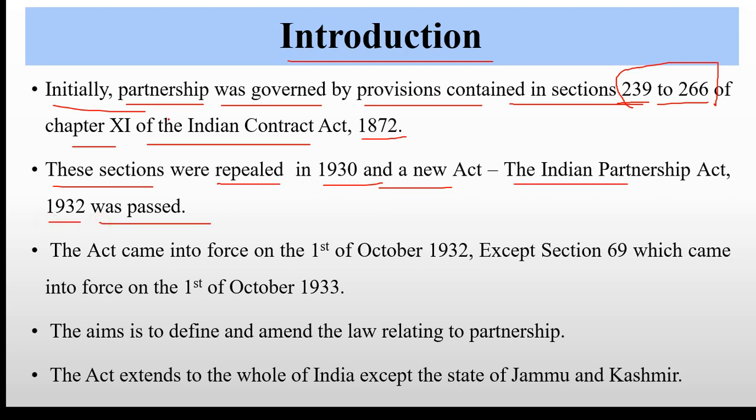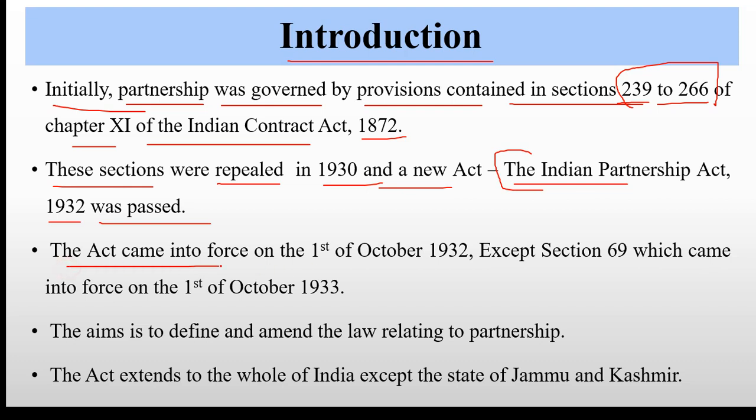So before this act came into application, the laws relating to partnership were under the Indian Contract Act. Then in the year 1930, the sections which were the provisions of partnership were repealed, and the new act was formed, that is Indian Partnership Act 1932.